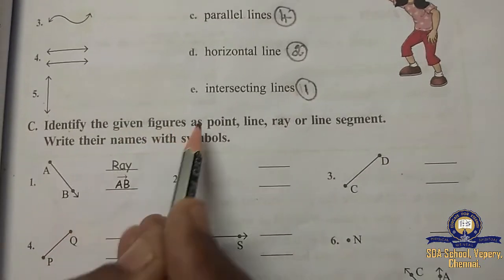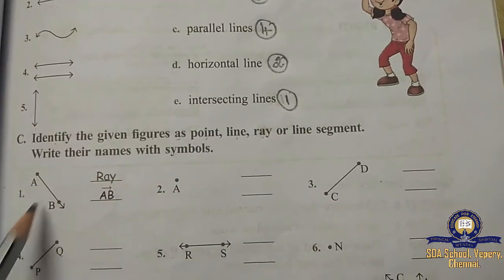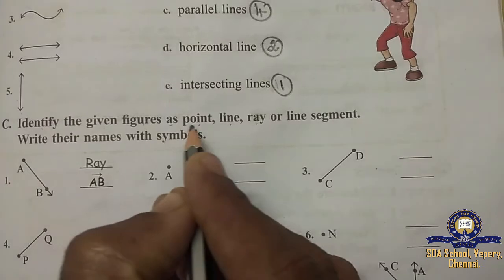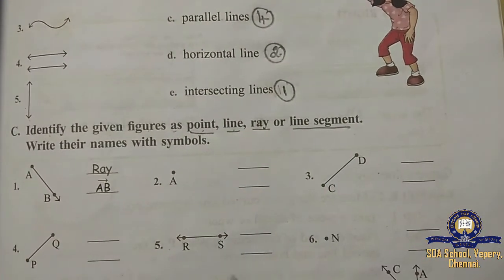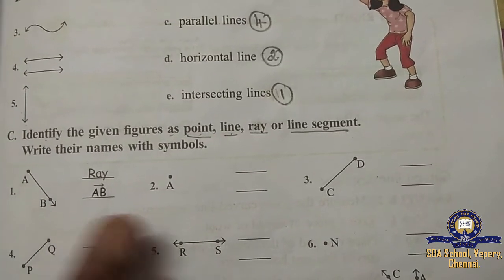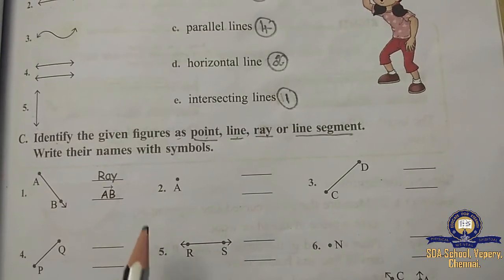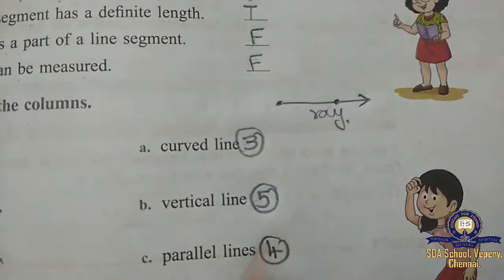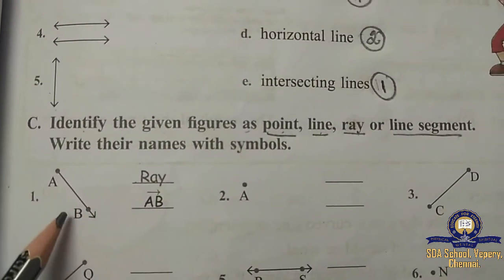Identify the given figures as point, line, ray or line segment. You have to find. See here they have given 6 sums. You have to identify which is point, line, ray or line segment. If you are thorough in what is point, what is line, what is ray and line segment, you can answer it easily. See, I have taught you this. This is ray, isn't it, children? So here also they have given like this. So it's what? Ray.